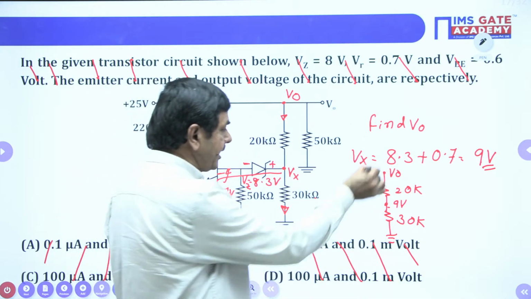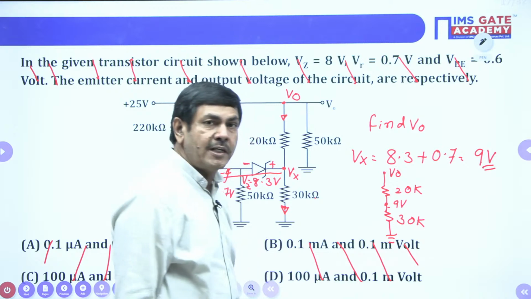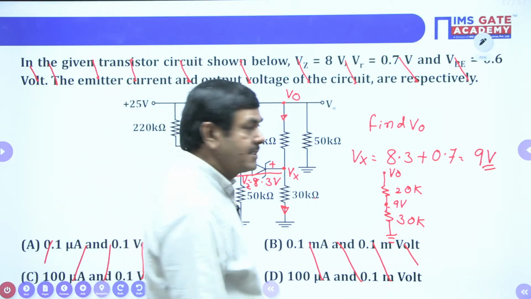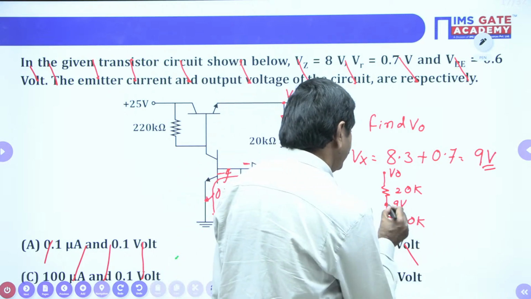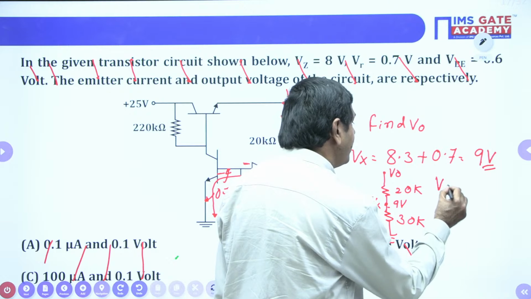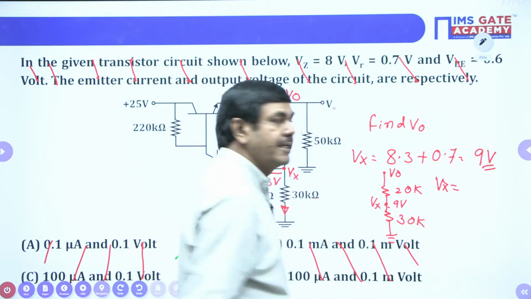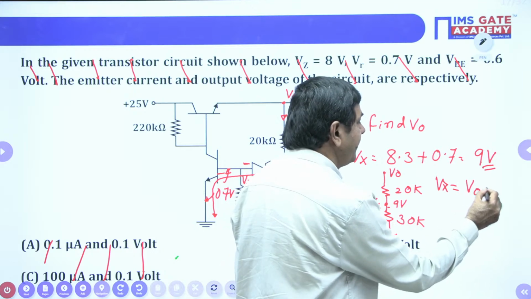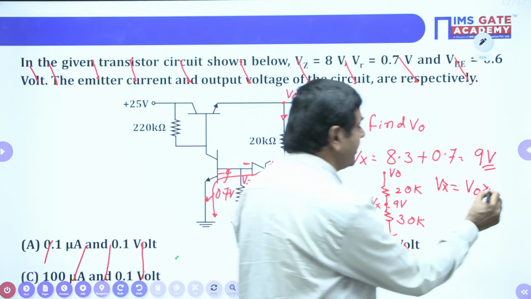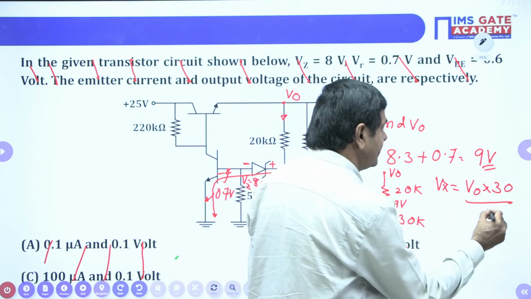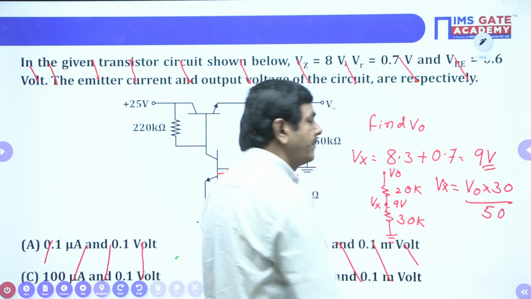When the same current is passing through the network, we can apply the voltage divider formula. How can we apply it? This is nothing but Vx, we said now. According to the voltage division formula, Vx equals V0 into 30 by 30 plus 20, that is 50.